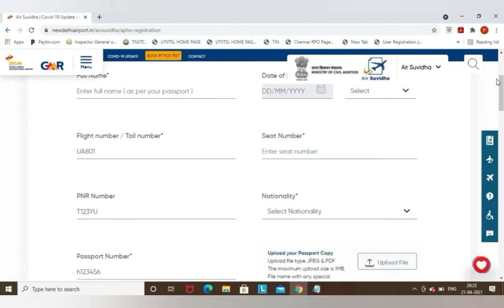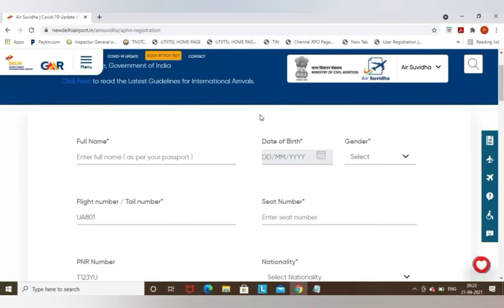When I go to the next page, friends, it is asking for the full name as per passport. So whatever full name is there in your passport, you need to enter that. I'm showing you one example. I will update the name as per passport, the complete name, given name and surname as per passport. I will update it.